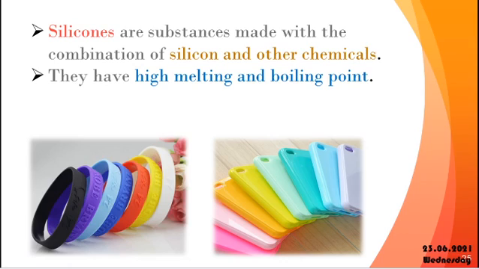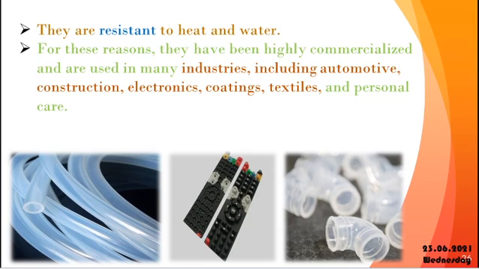And the next one, silicones. Silicones are made up of silicon and other chemicals. They have high melting and boiling points. They are resistant to heat and water. For this reason, they are highly commercialized in many industries like automotive, electronics, construction, coatings, textiles, and personal care also.